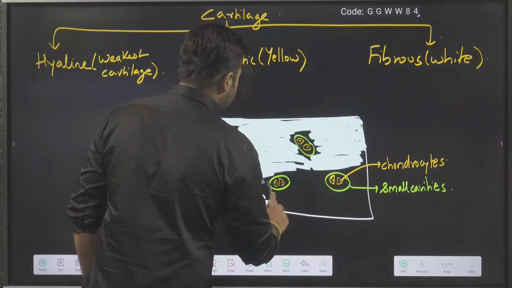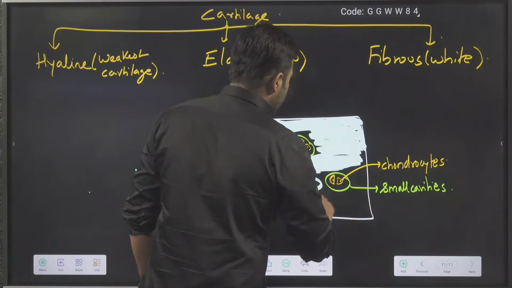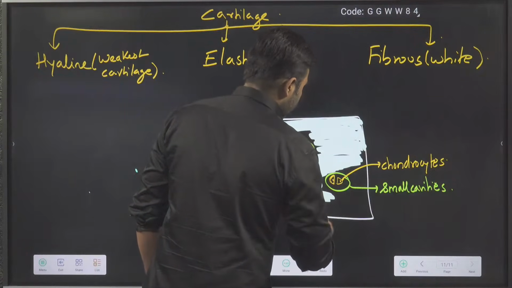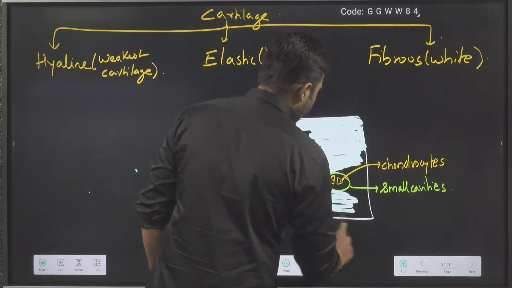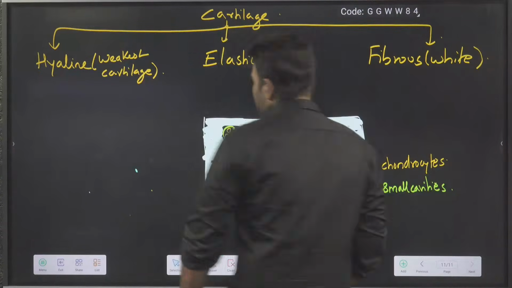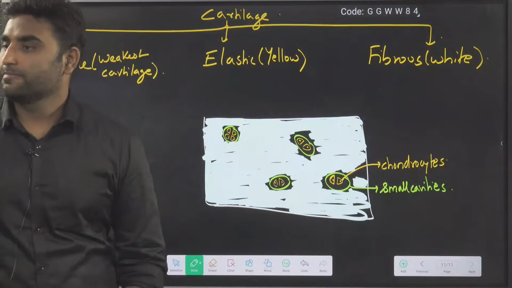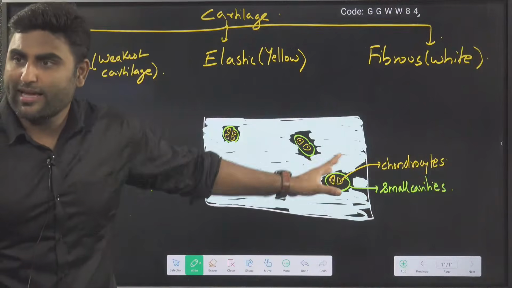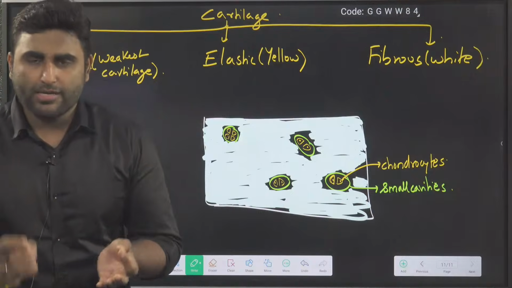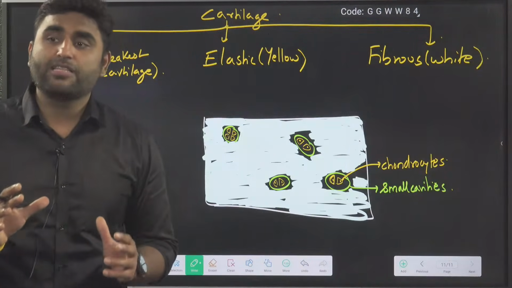The Latin word for glass is hyalos. And what is the name of the cartilage we are studying? Hyaline cartilage. So basically, the matrix looks like a transparent glassy material. For this, obviously, you have to put some stain. You put the stain, then you fix it, then you observe it in the microscope.